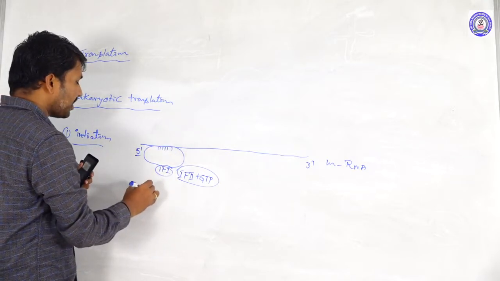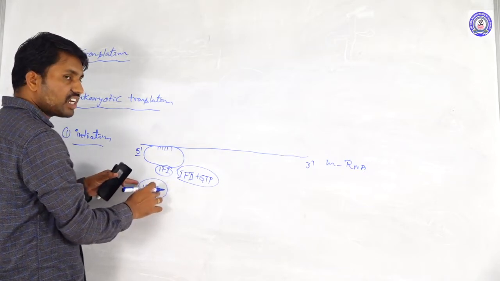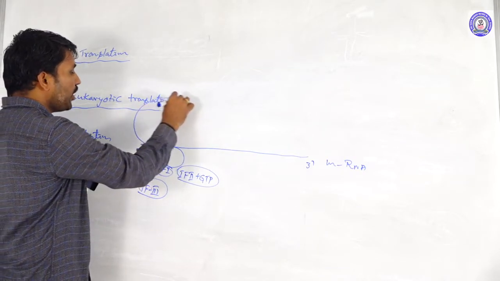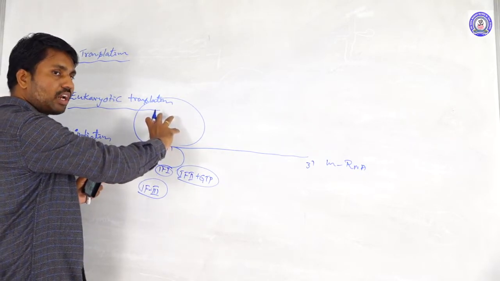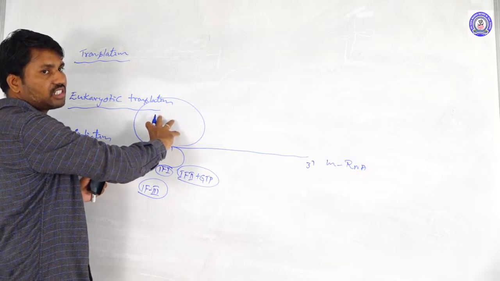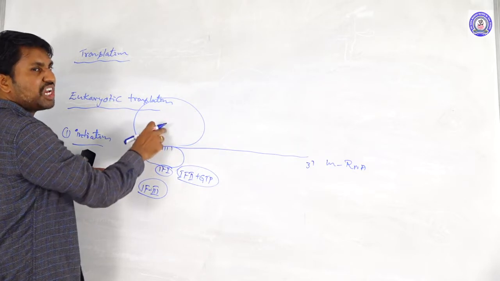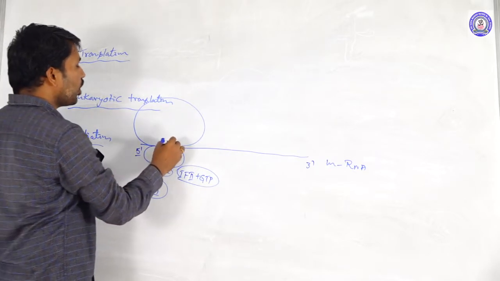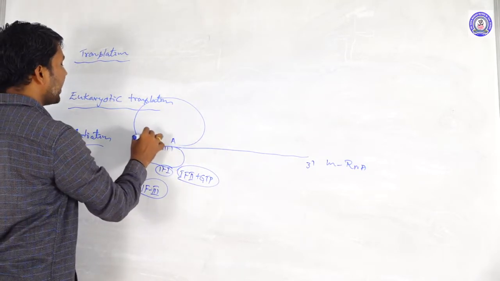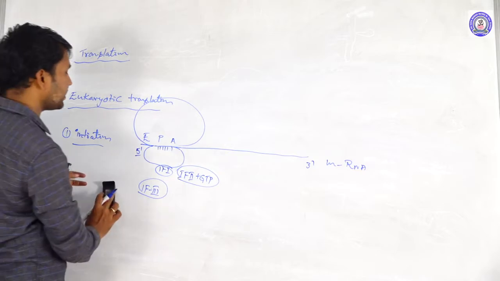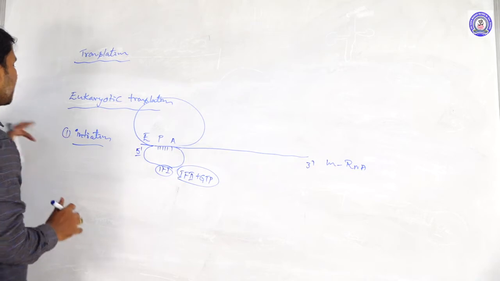Later on, initiation factor 3 is there. By the activation of IF3, the larger subunit is combined with the smaller subunit, forming the ribosomal complex. This is the first step, the initiation complex formation. Now in the initiation complex, the A site, P site and E site, three sites, are presented here. First one is the initiation. Once the initiation occurs,